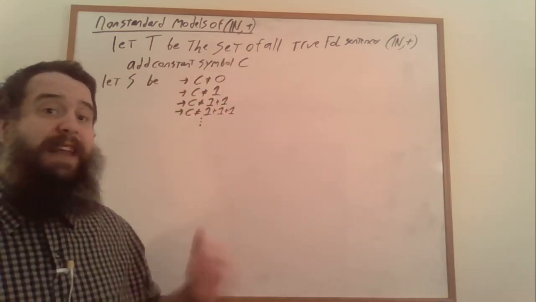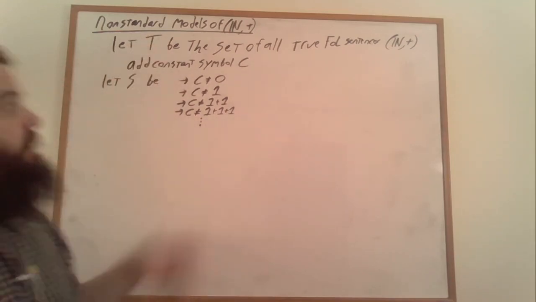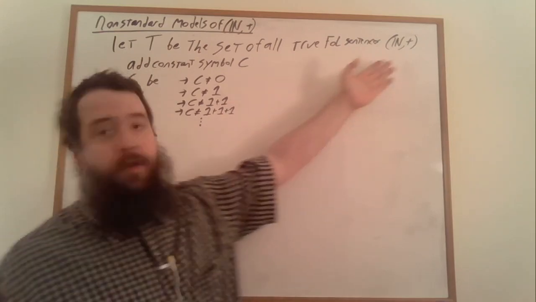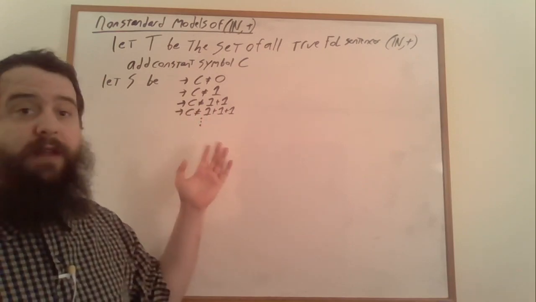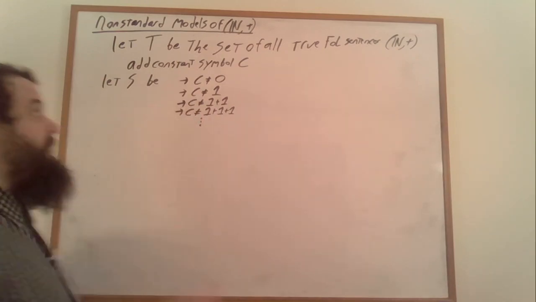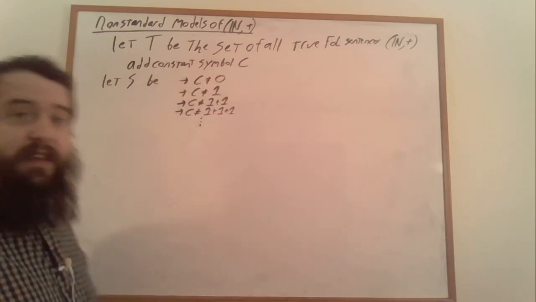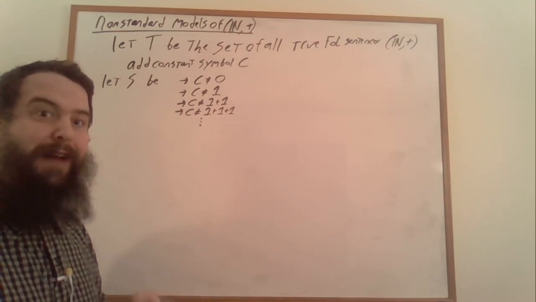As before, any finite subset of this collection, S and T union together, is going to be satisfiable by the natural numbers with addition and c assigned to some appropriate value. Remember that if we're only taking a finite subset of these constraints on c, it's very easy to find a value of c that we aren't constraining it not to be.